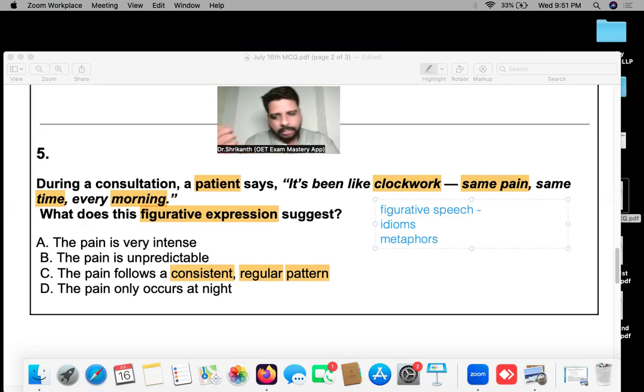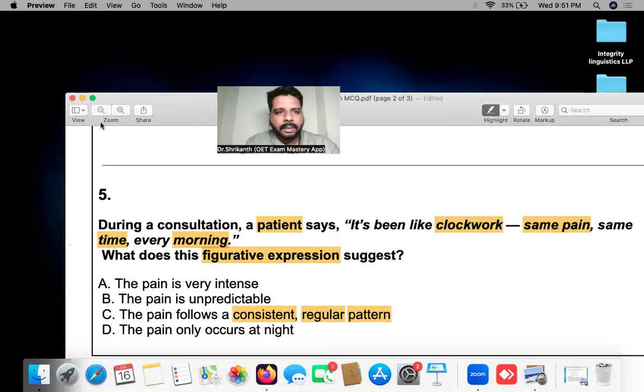The more you practice OET, the more you will be exposed to figurative speech, and you'll be improving your vocabulary skills like this. So, a small assignment for those who are interested. It's a very interesting topic, figurative speeches. Very nicely done. That was the end of the multiple choice questions.